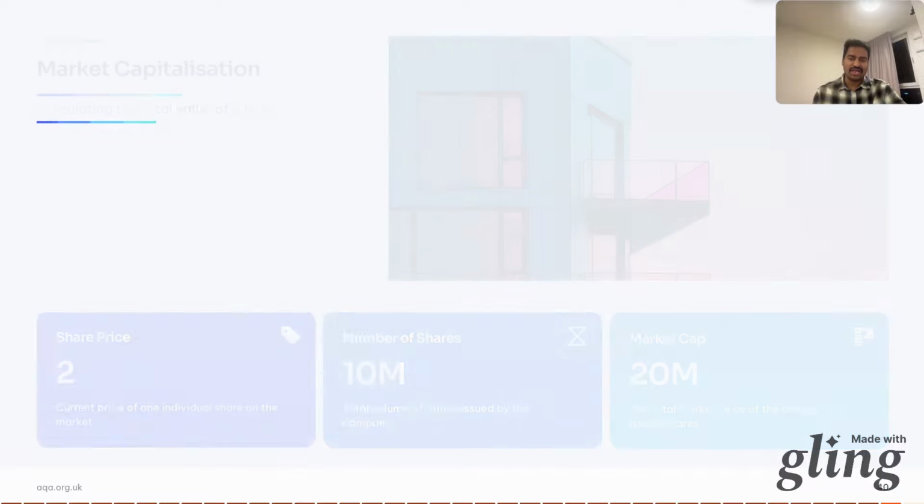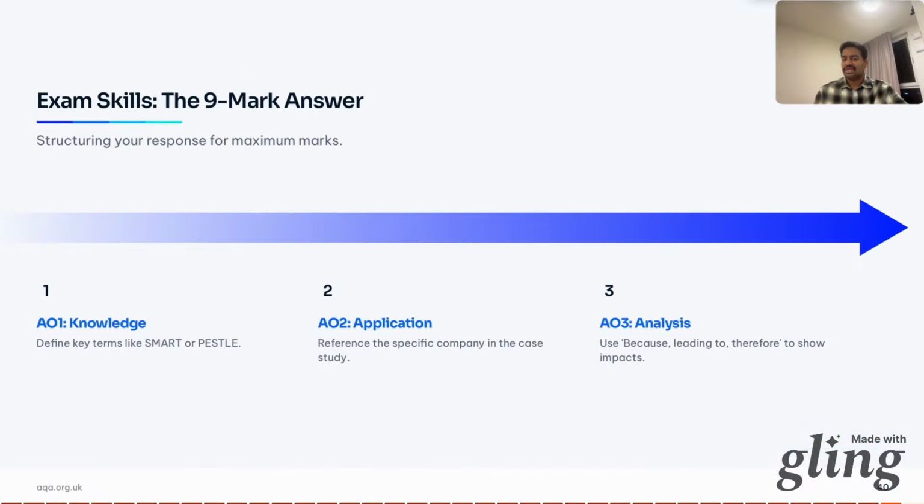And now we come to the last slide as we quickly look at exam technique for the dreaded 9-mark question. From this unit, you mostly get 9 mark questions. You need 3 things. Assessment objective 1 is to have good knowledge. Define the key terms, SMART objectives, limited companies, public limited companies, and the factors that affect, SWOT, PESTLE, and other stuff. And also understand the objectives of each stakeholder.